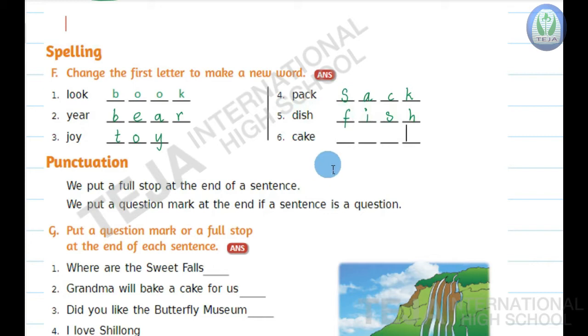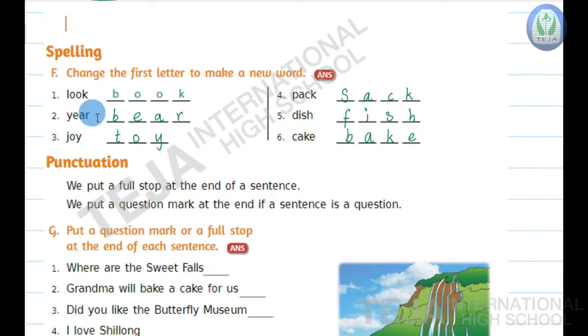Now the last word, children, here. C-A-K-E, cake, which you love to eat, isn't it? Cake. Now in place of C, I am writing here B. That is B-A-K-E, bake. So cake, bake.